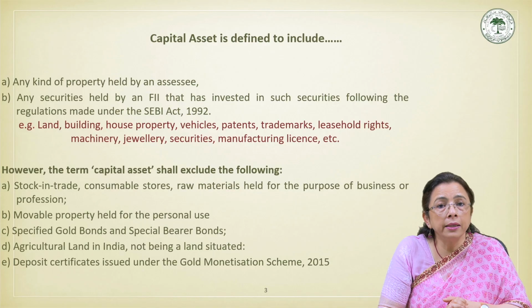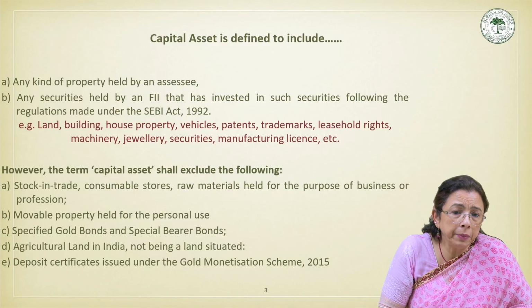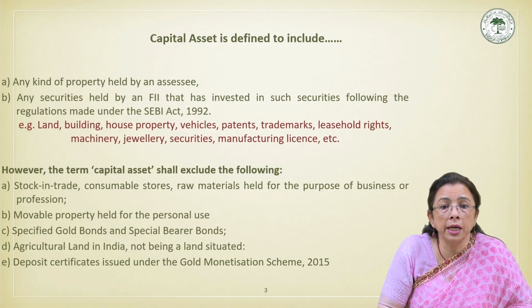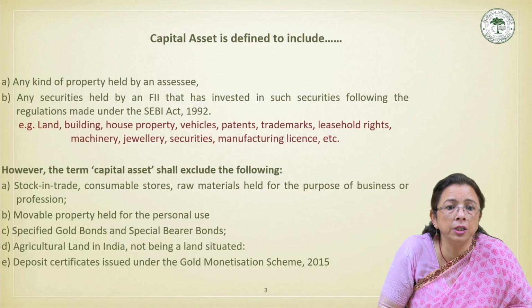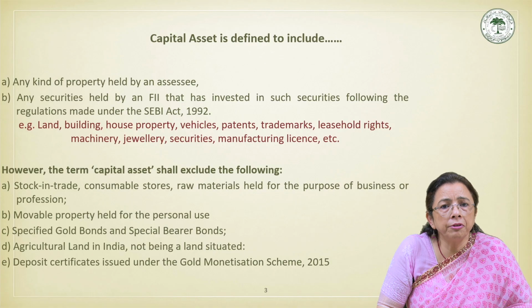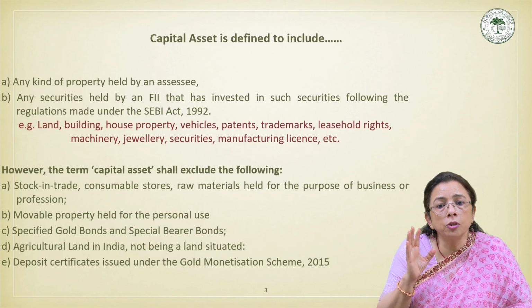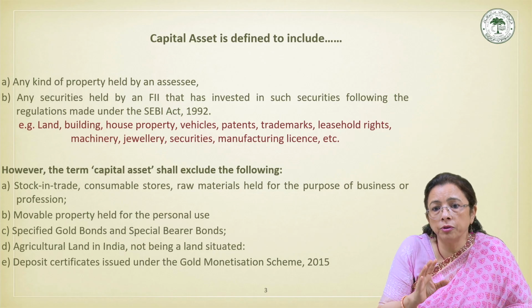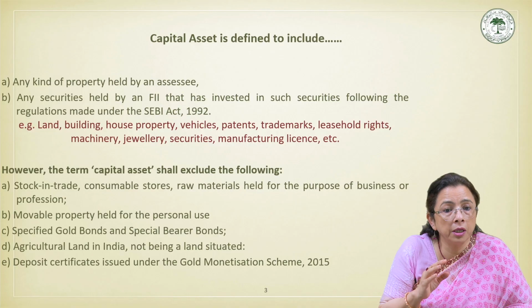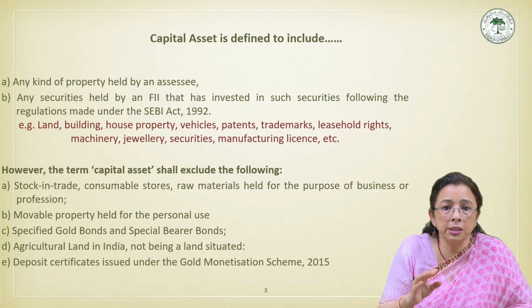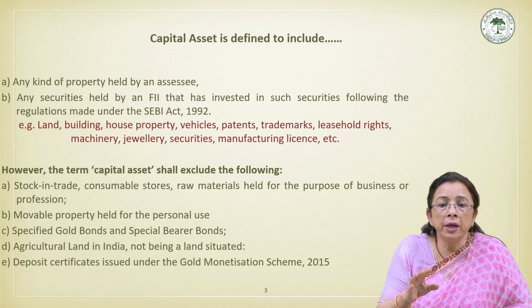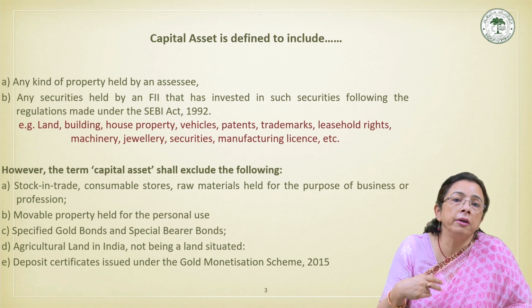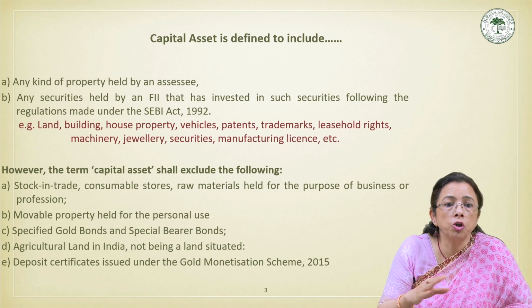Another item is deposit certificates issued under the Gold Monetization Scheme 2015. They are excluded from the definition of capital assets. Hence, any gain arising from their redemption, or in case of transfer, is not taxable as capital gain.